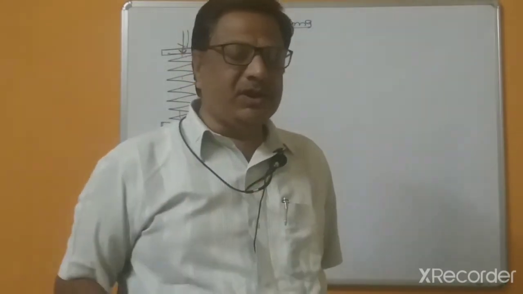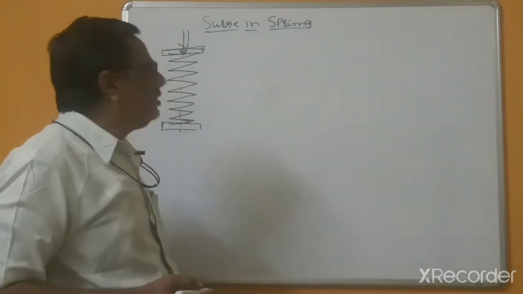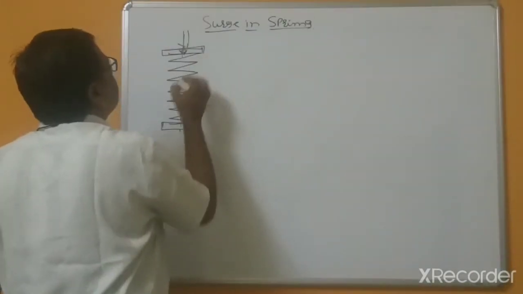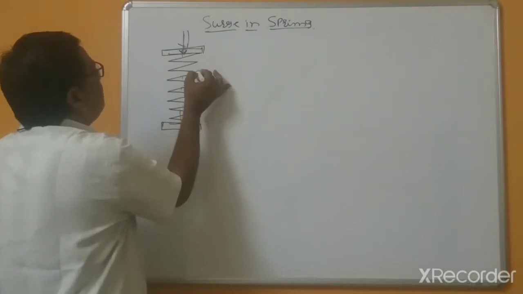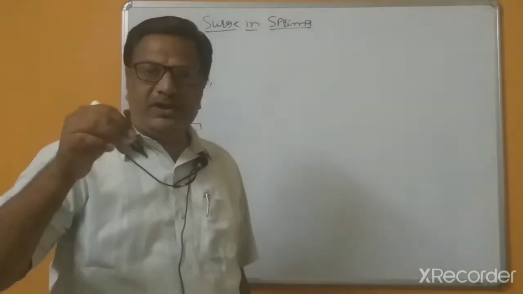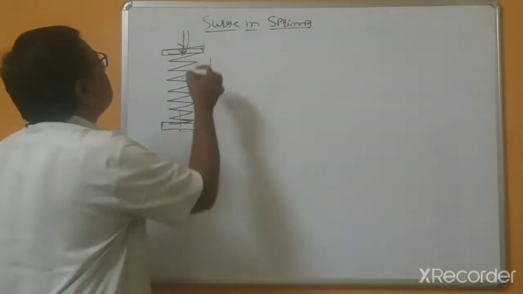So because of such type of loading, what will happen if the natural frequency of the spring, or otherwise due to the application of the load, deflection occurs here. First deflection means the first turn, then the second turn means the adjacent turn, and this goes towards the last turn, at the bottom. And if the load is a fluctuating type of load, at that time wave propagation occurs. So that is because of the load.